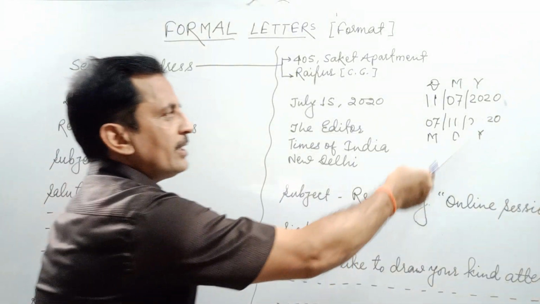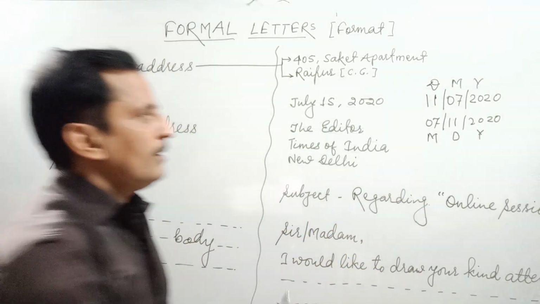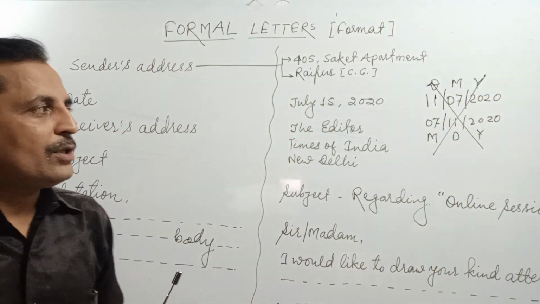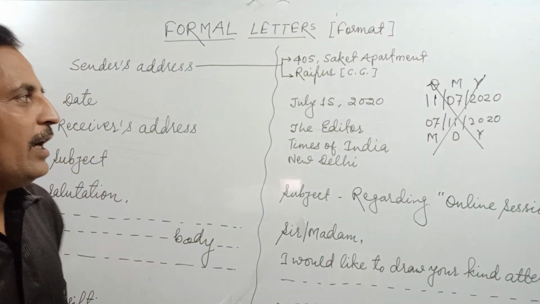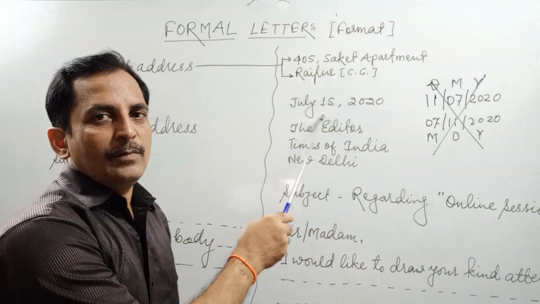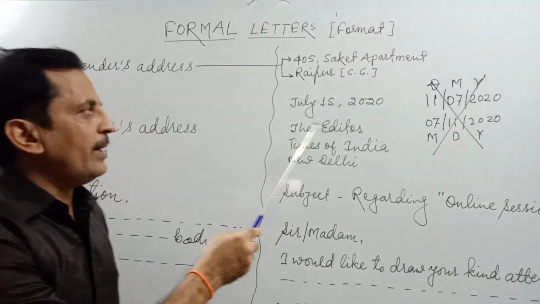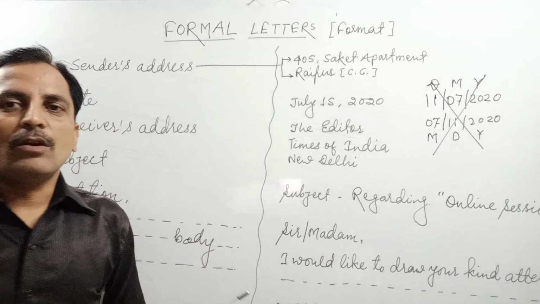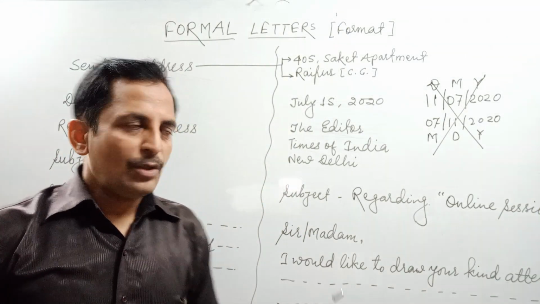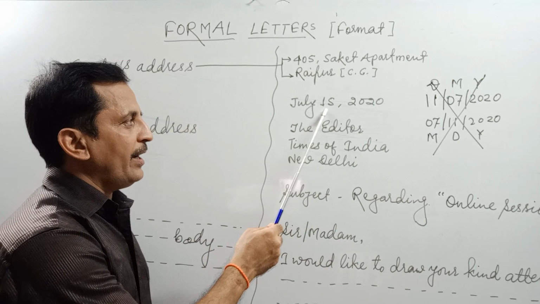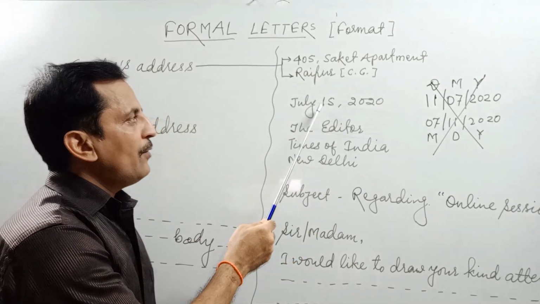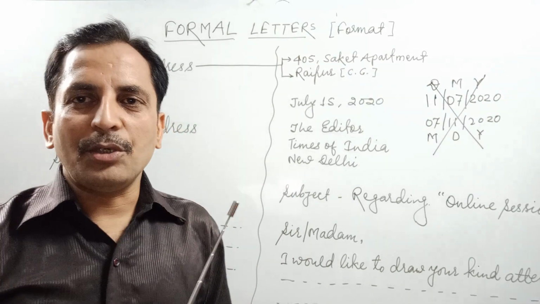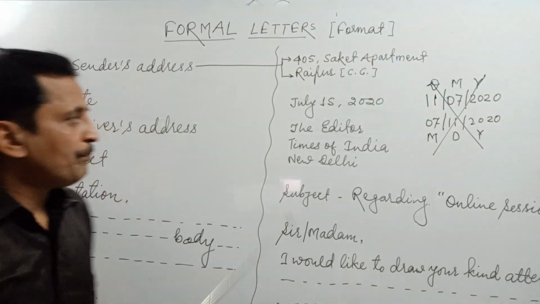So to avoid this confusion, whether it is 11th July or 7th November, we have to write the date in this format. What is new in this format? That we have to mention the month in words, not in figures. So you are free to write either July 15, 2020 or 15th July 2020. Both are correct, but the month should go in words, not in figures.